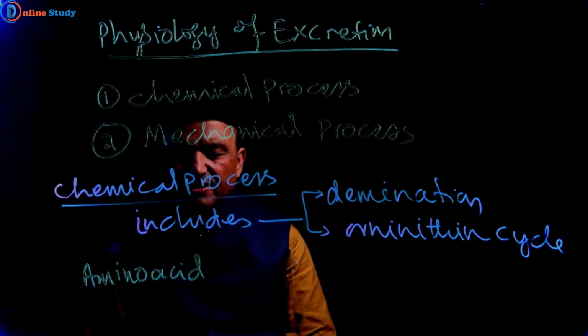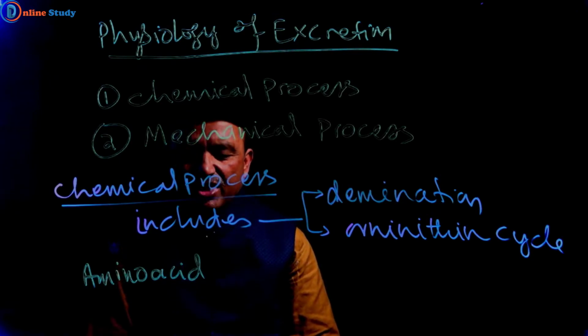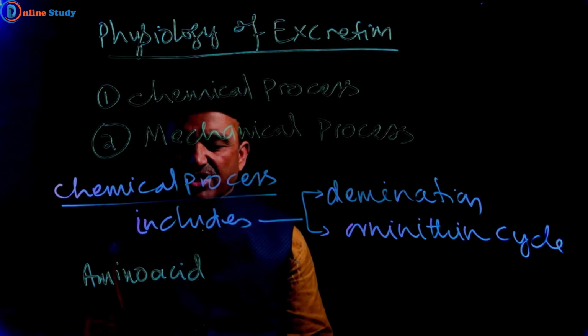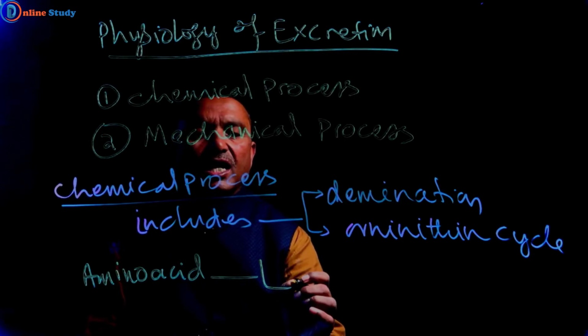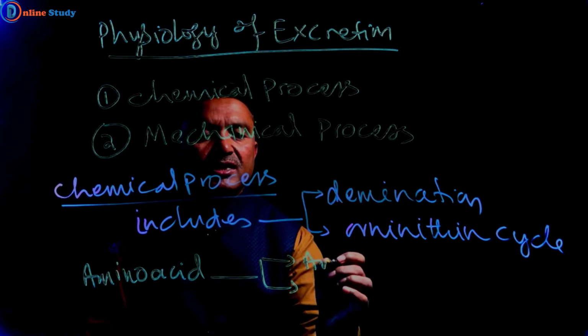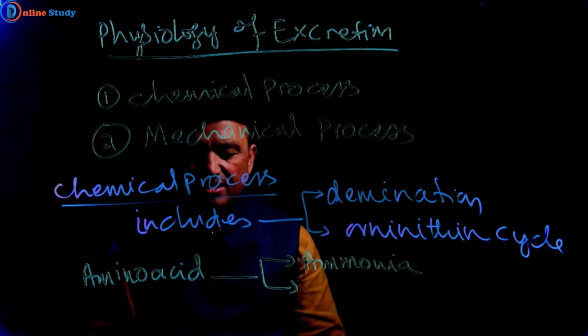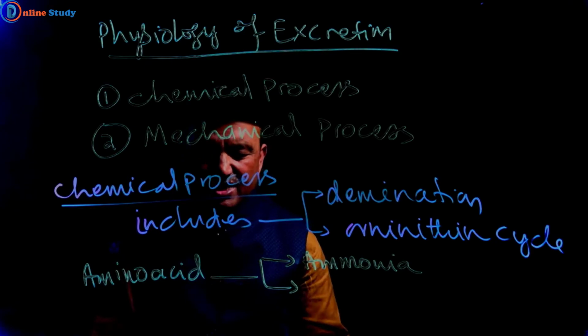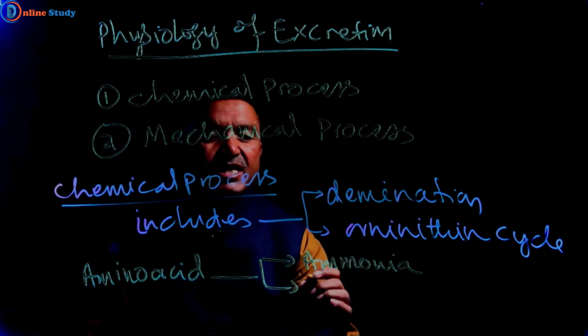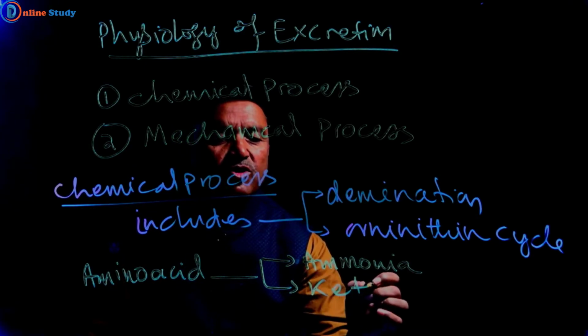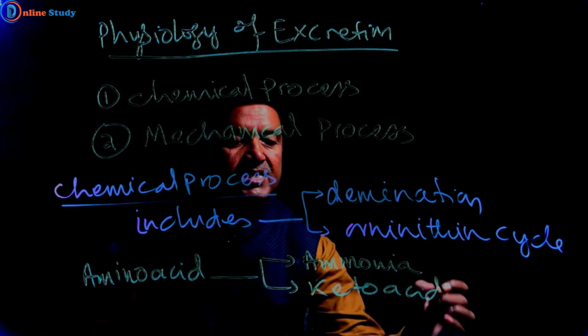And during deamination, ammonia and keto acid are formed.